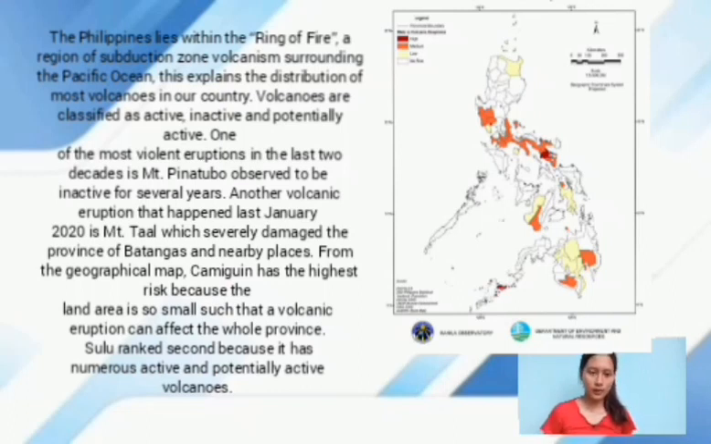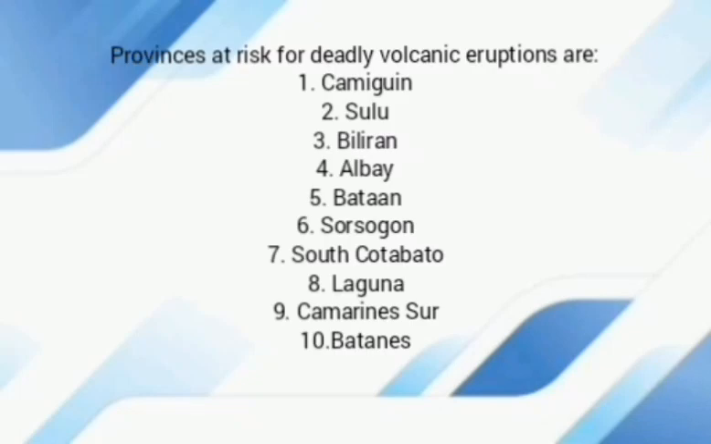From the geological map, Camiguin has the highest risk because the land area is small, such that a volcanic eruption can affect the whole province. Sorsogon ranks second because it has numerous active and potentially active volcanoes. Provinces with recent volcanic eruptions are Camiguin, Sulu, Biliran, Albay, Bataan, Sorsogon, South Cotabato, Laguna, Camarines Sur, and Batanes.